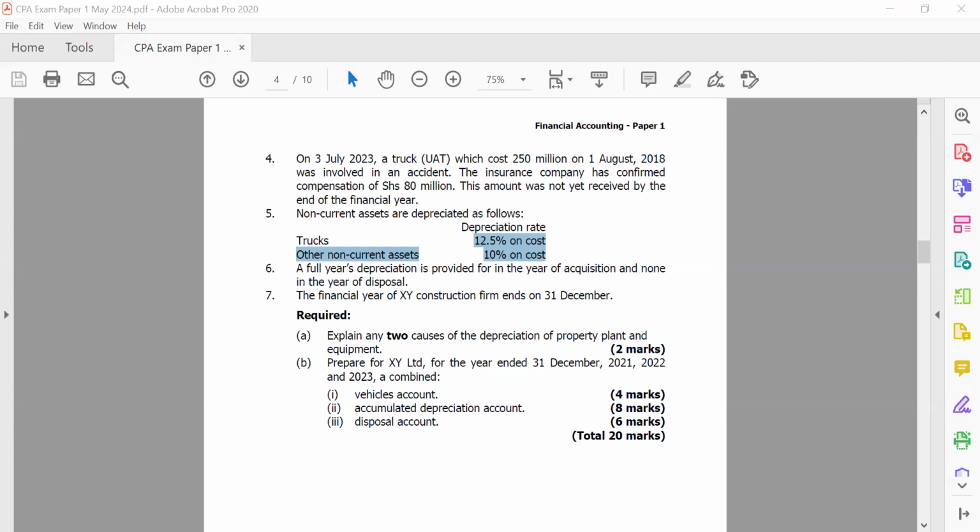And then assets may also be depreciated due to change in technology, which is most referred to as obsolescence. You could also just have wear and tear, where the asset has worn out. So those could be some of the causes that you could be looking at.